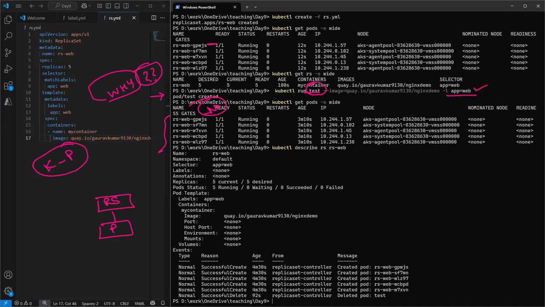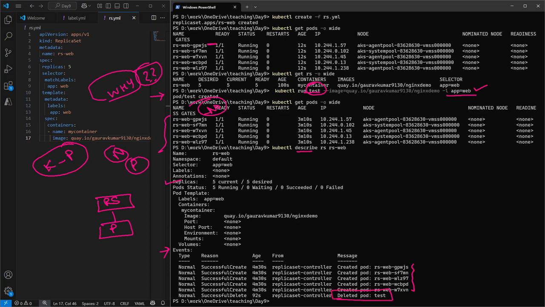So as I have mentioned, the describe command provides some more information regarding the component which we have mentioned. In an initial demo, we used it for the node and the pod. So we are good to use it for replica set also. These are the details which we have already discussed, the replicas, the pod status and all. But if you see the events, this one, and finally it has successfully deleted this pod.